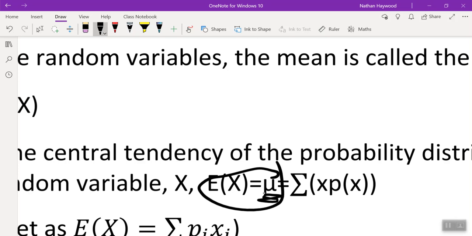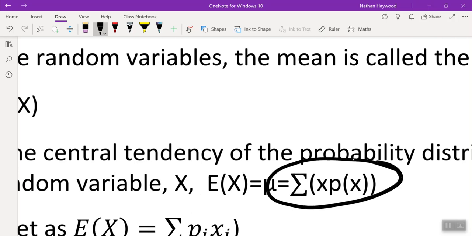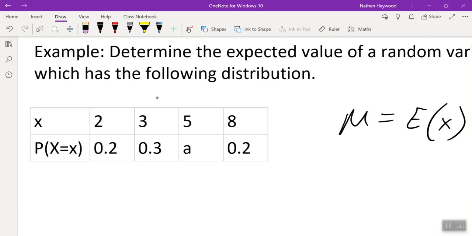So to find mu, we do this. The sum of every x value it could be, remember that's what the little x is, times the probability of that x value. So let's say this is the expected number of red cars I'm going to see. I could see 2 red cars, I could see 3 red cars, 5, 8. When we do this big formula for E[X], that tells me, let's say it's 3.2, that's the expected number of red cars I'm going to see.